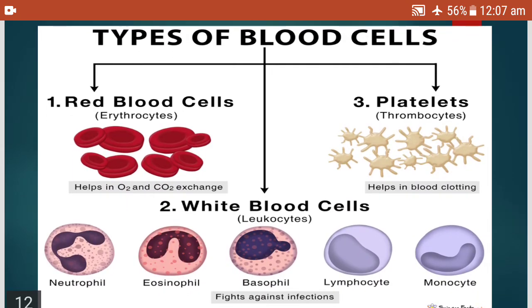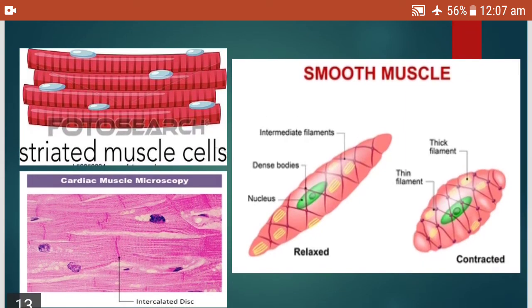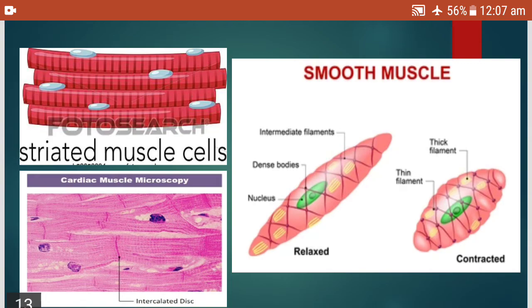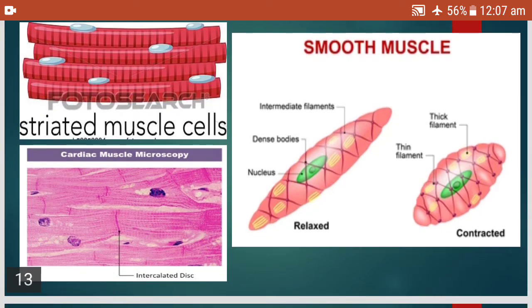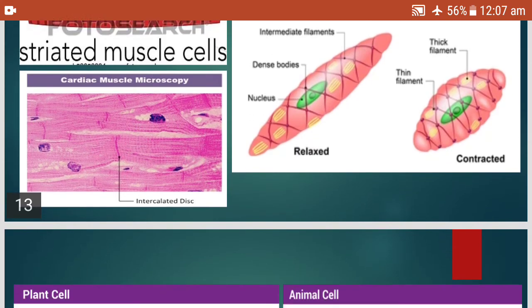When we talk about the types of blood cells, we have red blood cells called erythrocytes, white blood cells called leukocytes, and platelets called thrombocytes. Our white blood cells are neutrophils, eosinophils, basophils, lymphocytes and monocytes. So many types of white blood cells are present. Again you will learn in detail in grade 9. Now coming to the striated muscle cells, our limbs are made up of these. They are voluntary muscles, and of course we have smooth muscles, and the cardiac muscles present in the heart.